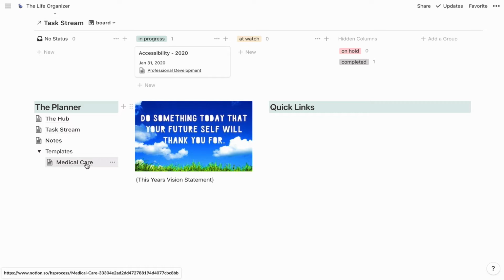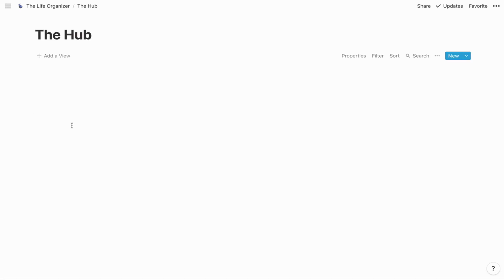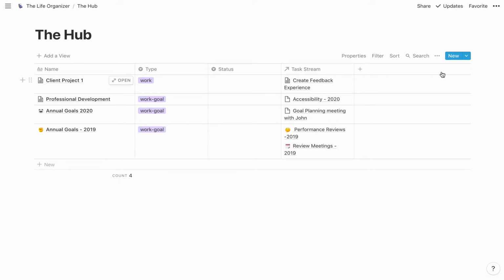But before we dive into that, I want to show that in the past videos, I used a lot of database templates, and in my Life Organizer, I will continue to use templates. But here, I just want to house the ones that I'm going to use a lot. So client project templates, I get new projects all the time. My work goals, once they're all set up, and that probably won't finish until March, once they're set up, they're set.